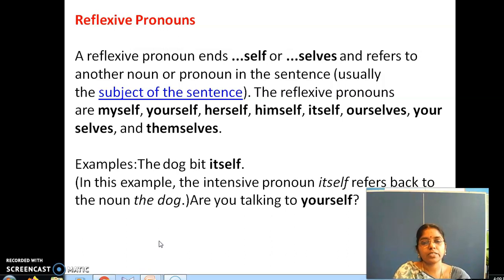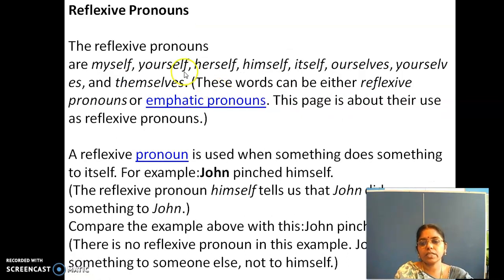Yourself is a reflexive pronoun used to refer to another noun or pronoun in a sentence, especially the subject of the sentence. Is it clear, ma? So next we will see reflexive pronouns in depth. This will be continued in the next session also.